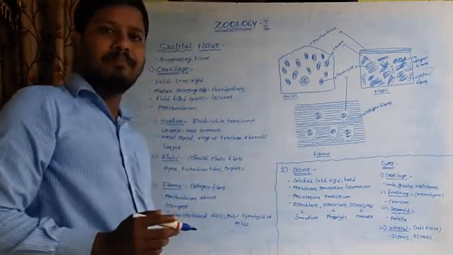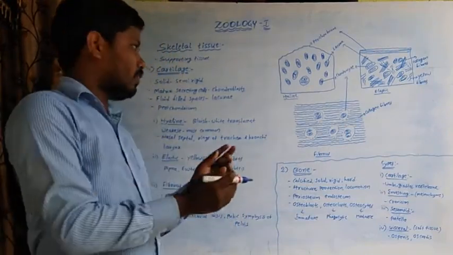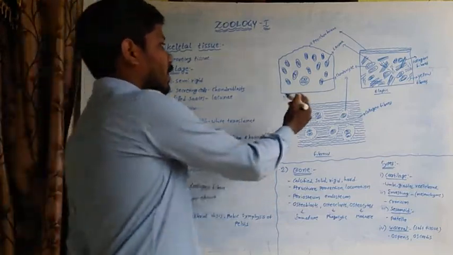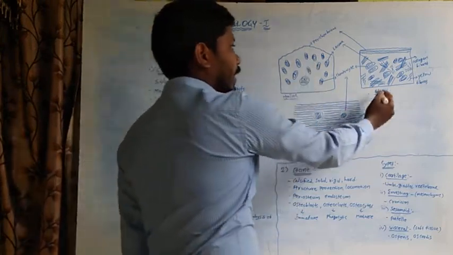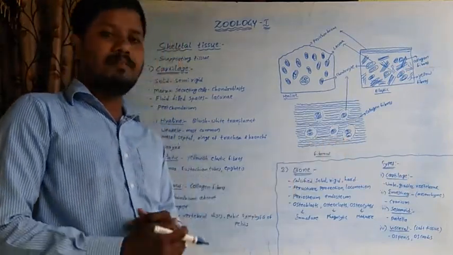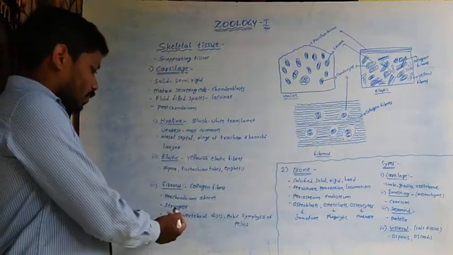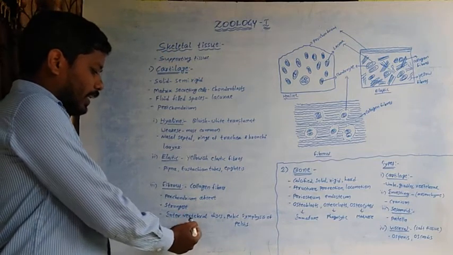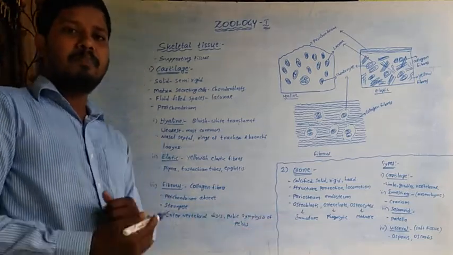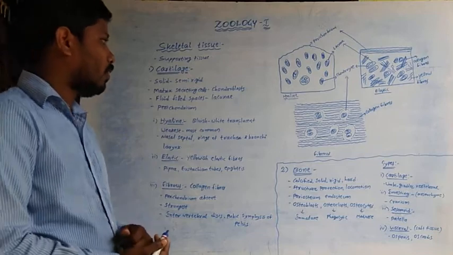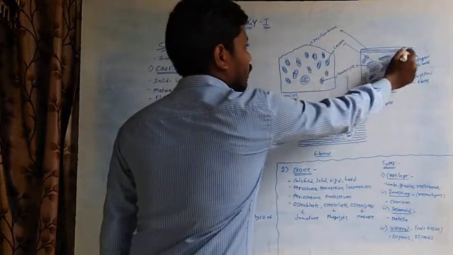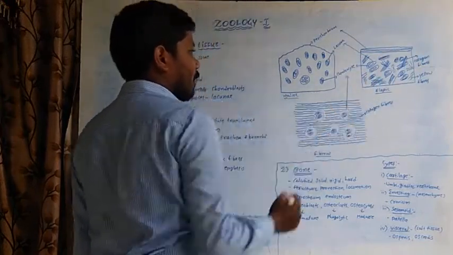Actually the perichondrium is the fibrous connective tissue surrounding the cartilage. This perichondrium is present in the hyaline cartilage and elastic cartilage, but it is absent in the fibrous cartilage. It is found in the intervertebral discs and pubic symphysis of the pubis. We can observe the diagram. Here this is the perichondrium, and here also, but here the perichondrium is absent.